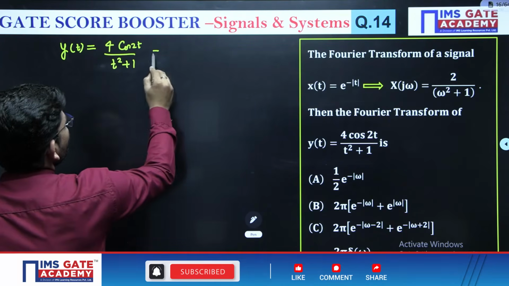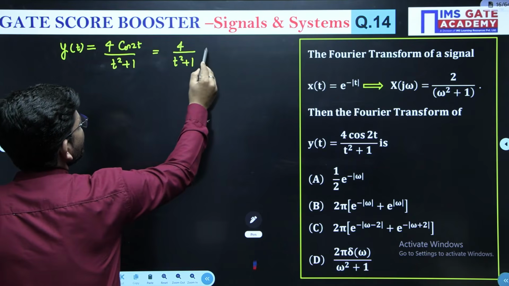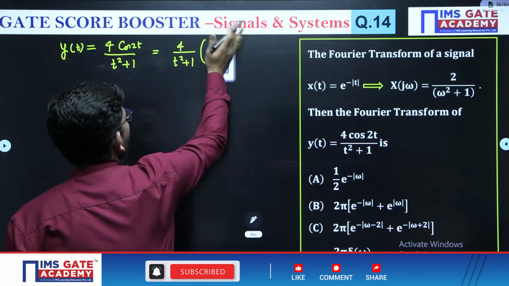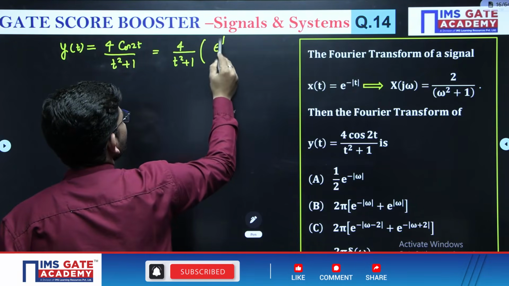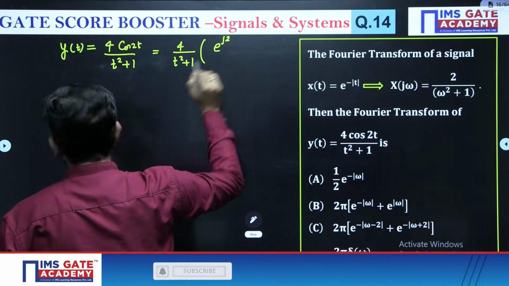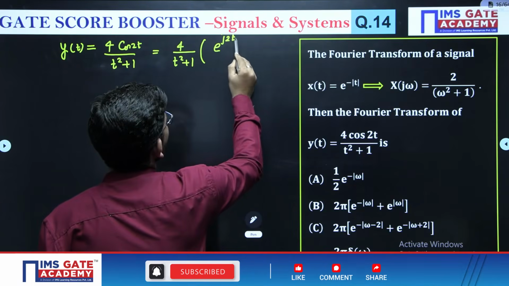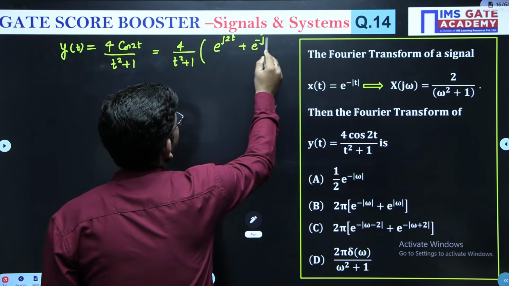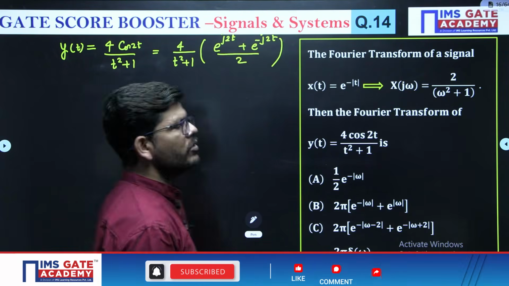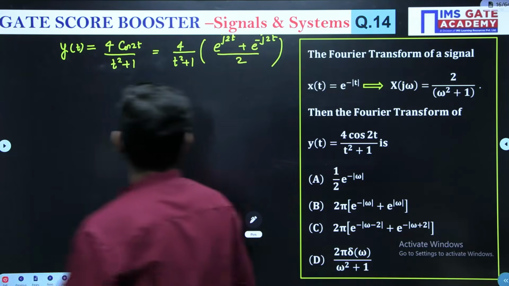So you can write 4 upon t square plus 1, and cos 2t will be written as e to the power j2t plus e to the power minus j2t, divided by 2. Whenever you see sine or cosine, break it into the exponential formula. That is what you have done.